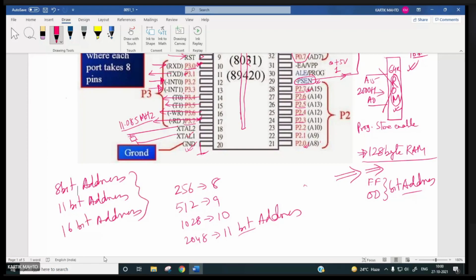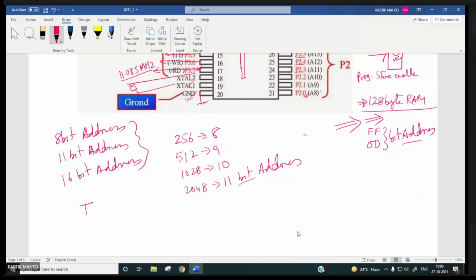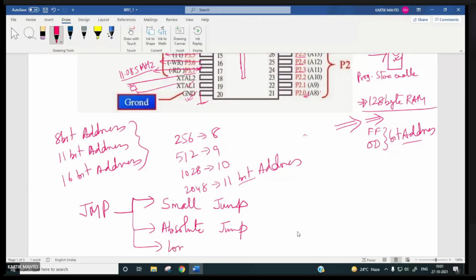Right. So jump instruction will be of 3 types, right? Small jump, absolute jump, and long jump, like branch instruction, right? Small jump, absolute jump, and long jump.